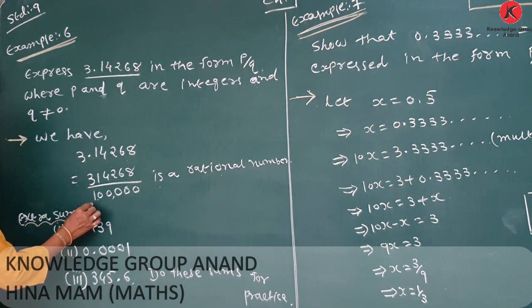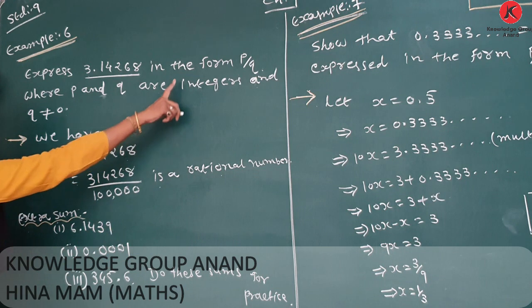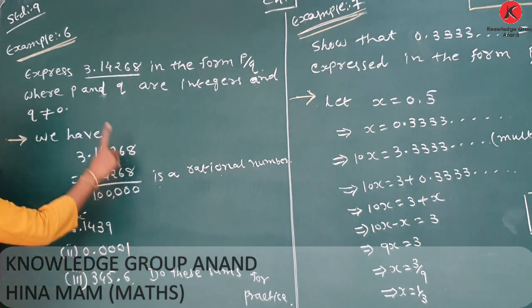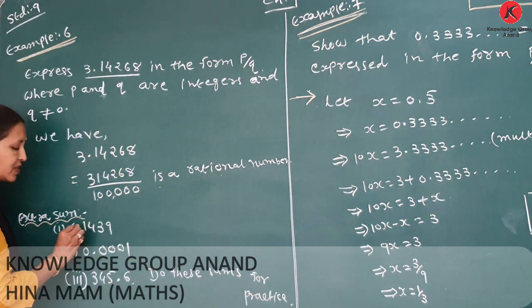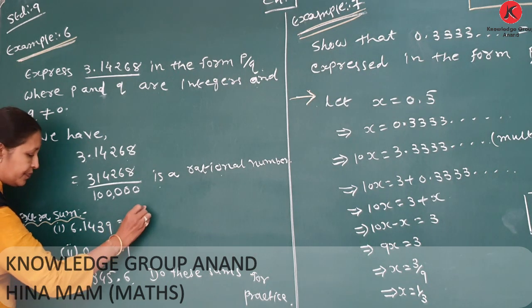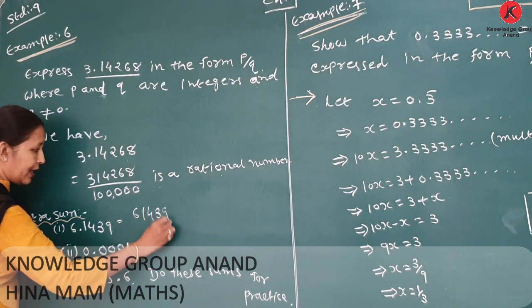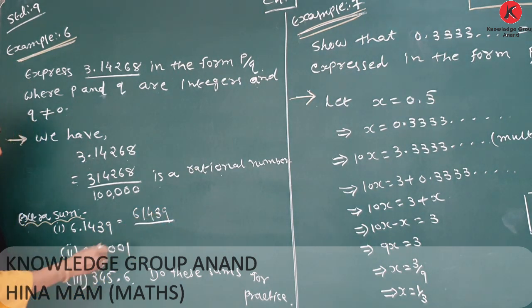Now do extra sums. Convert 6.1439 from decimal form into p upon q form as follows. Therefore, 61439 divided by how many digits? 1, 2, 3, 4.